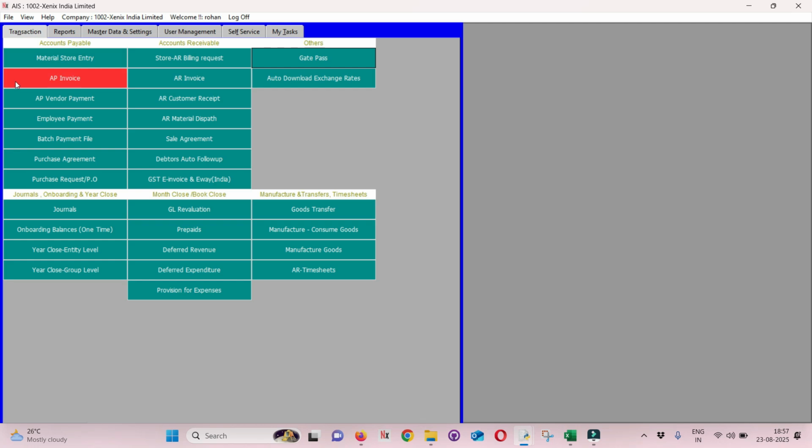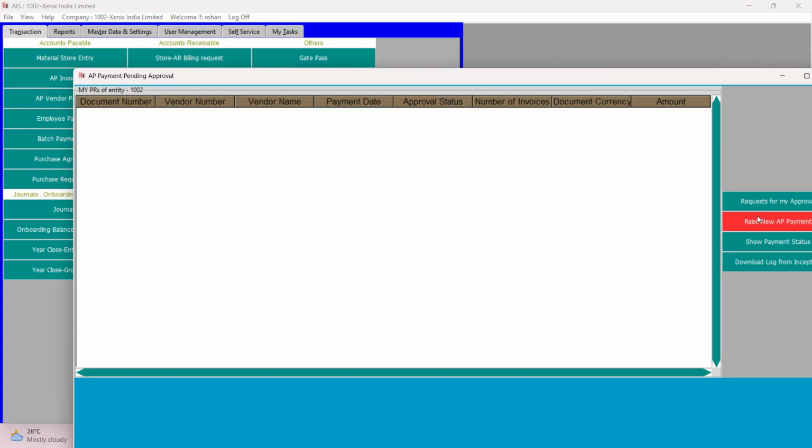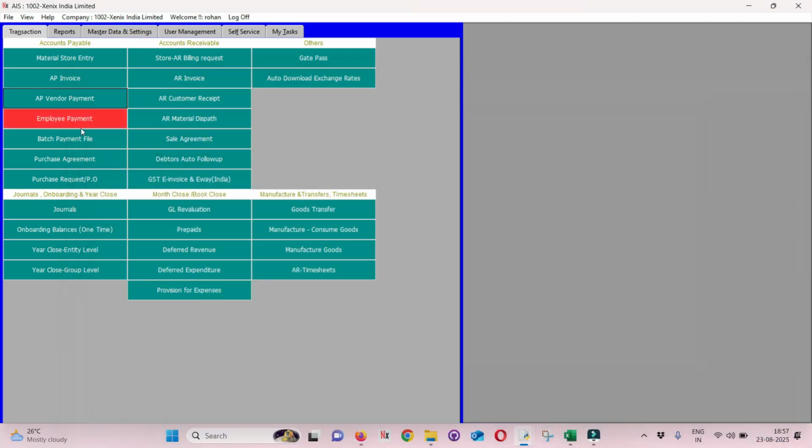Be it for store, services, or any other route, once an invoice is accounted under AP invoice, it is a one line route. You can make a payment as per your credit period. Using this option, you do vendor payments.